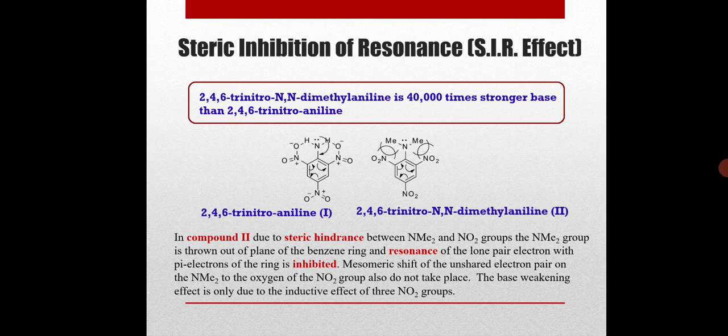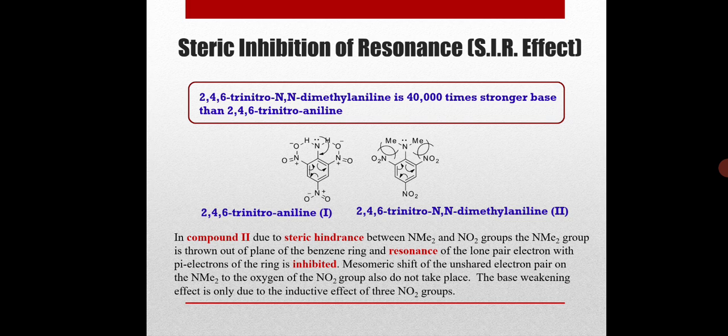But in compound 1, the NH2 group is small, and so it is in the plane of the benzene ring, and therefore the lone pair electrons on the nitrogen of the NH2 group can enter into resonance with the benzene ring, and therefore the lone pair electrons are not available, and so it can't act as a good base.